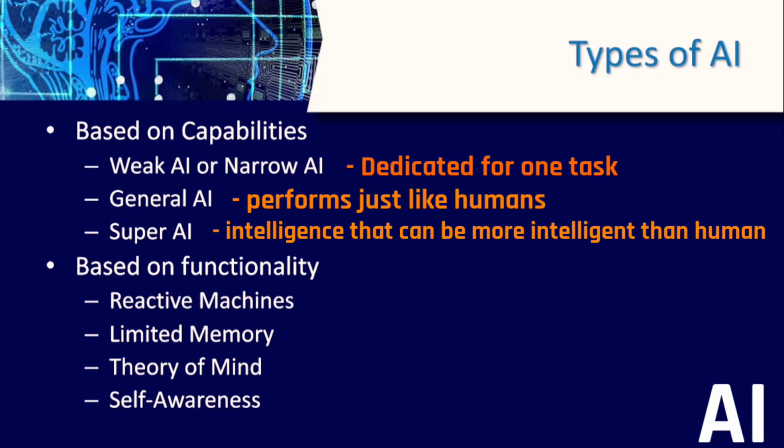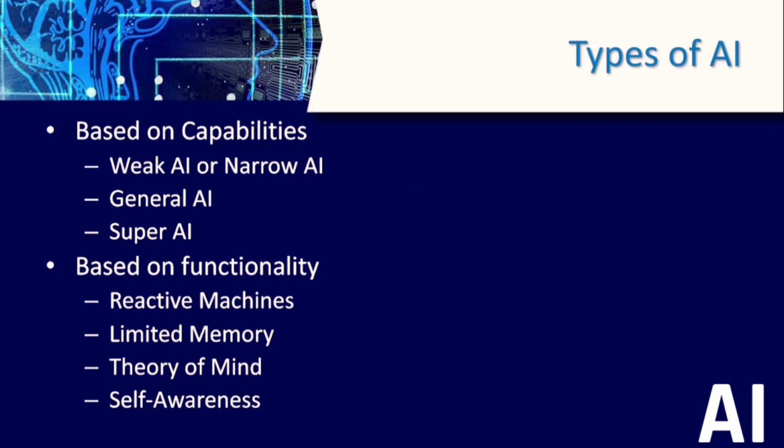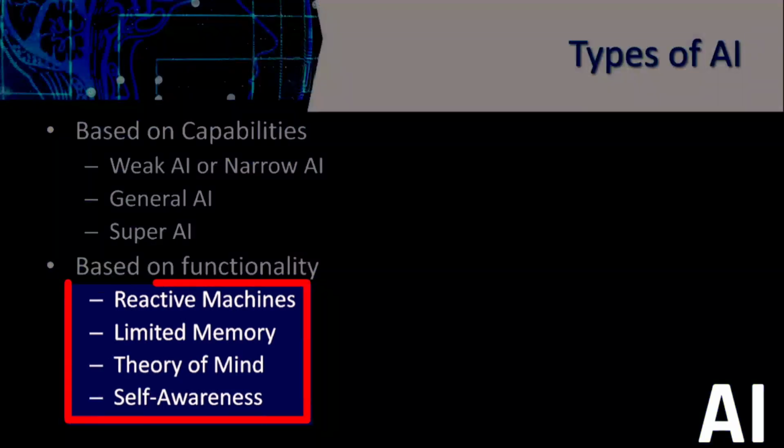Okay, so those are based on the capabilities. Now let us discuss the other type, which is classification based on functionalities. We have reactive machines, limited memory, theory of mind, and also self-awareness. Let us see them one by one.